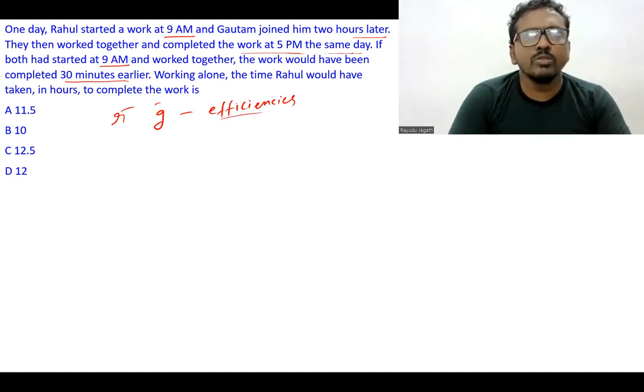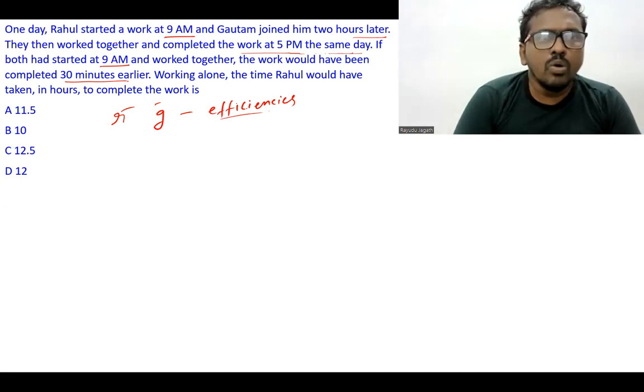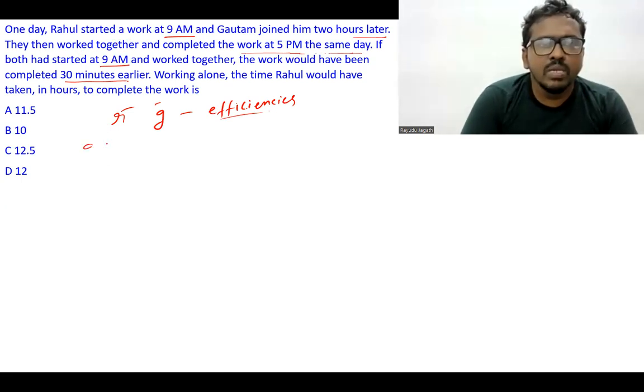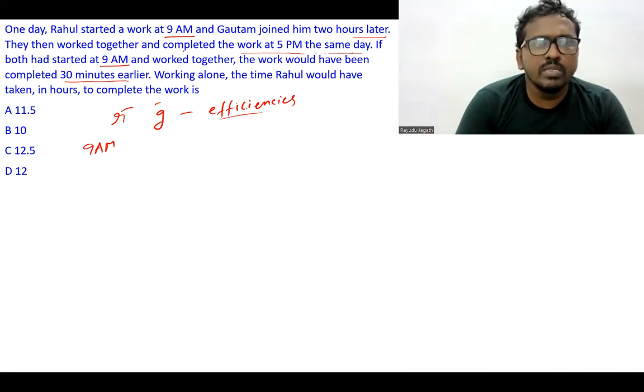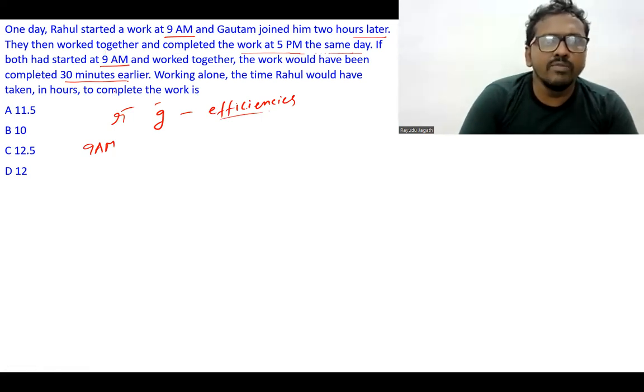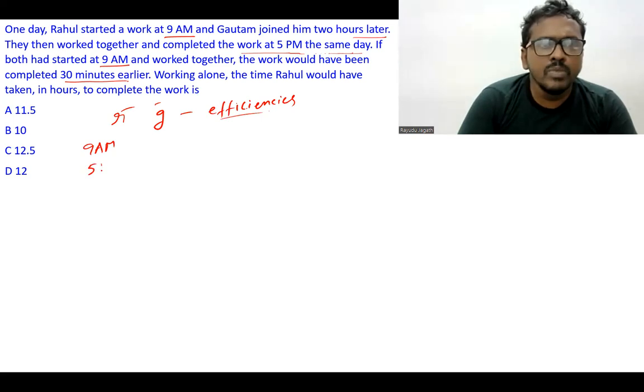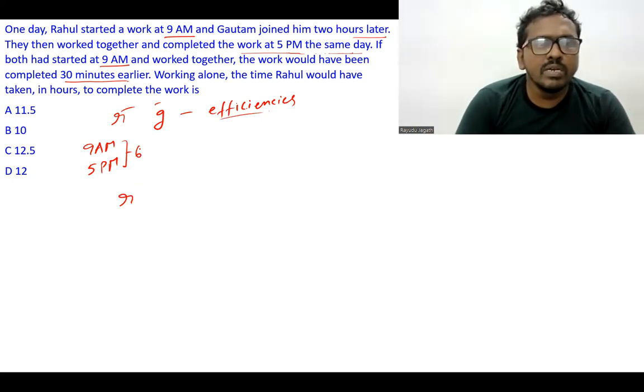So when Rahul started work at 9 a.m. and Gautam joined him 2 hours later, they worked together and completed the work at 5 p.m. 9 a.m. to 5 p.m. is not 6 hours, it is 8 hours. Mistaken. Please consider this mistake.